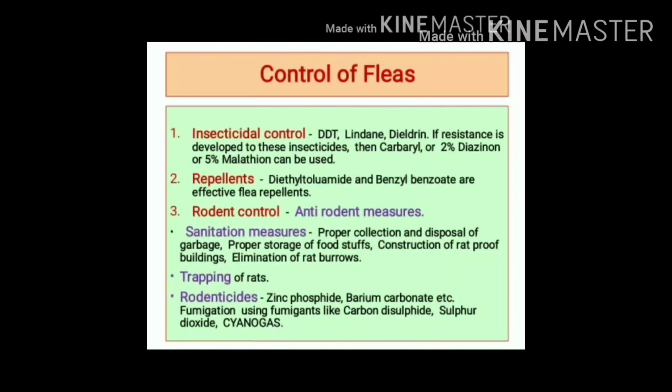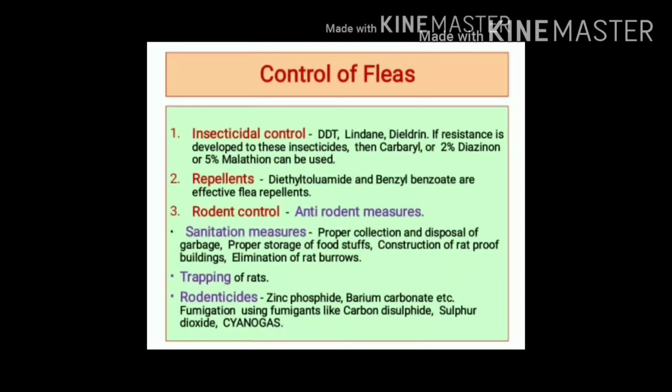Fleas can be controlled by using insecticides or by using repellents or by controlling rodents in our environment. For insecticidal control, insecticides like DDT, Lindane, or Dieldrin can be used.